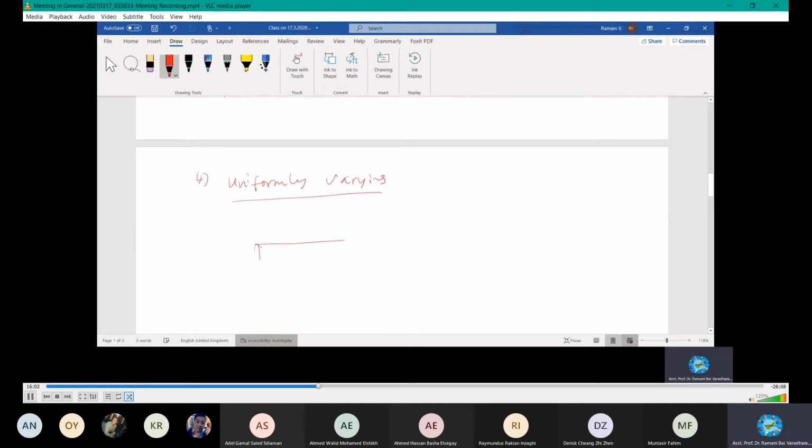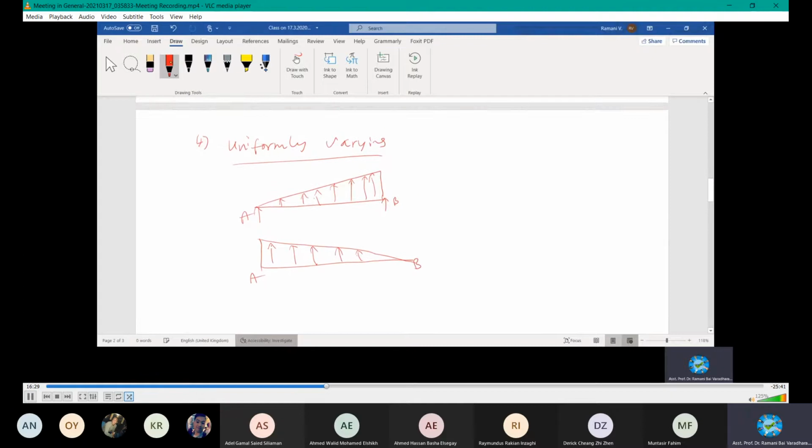You have a support. It may be a triangular type. The variation is uniform. Per meter run, it is increasing at the same rate from A to B. And then it might be like this. From A to B, the changes are happening in the same way.